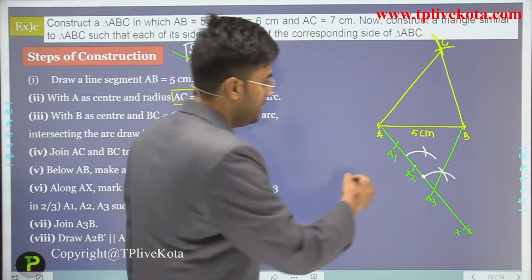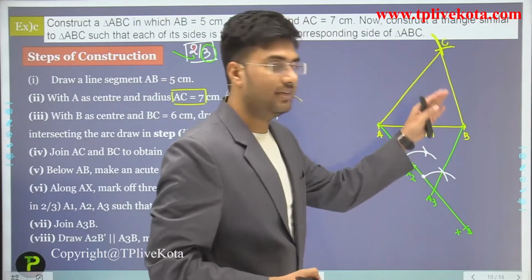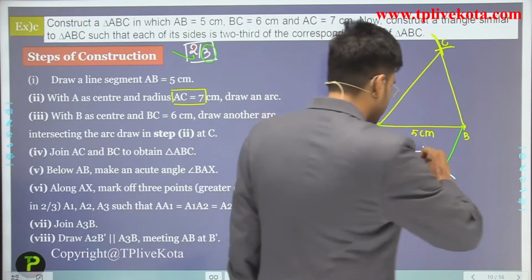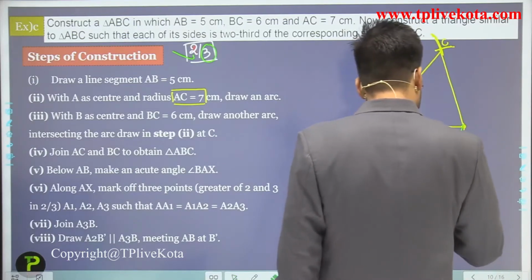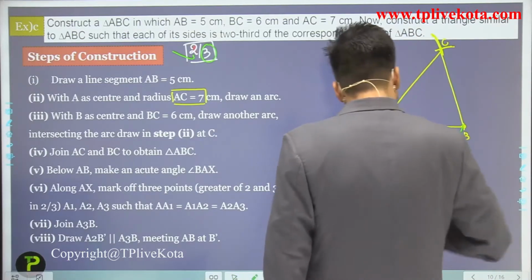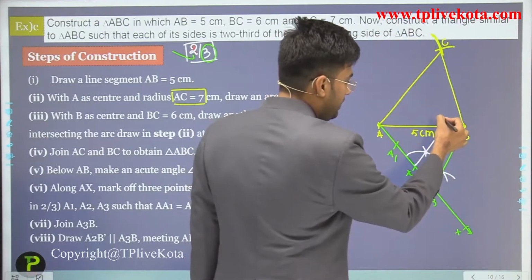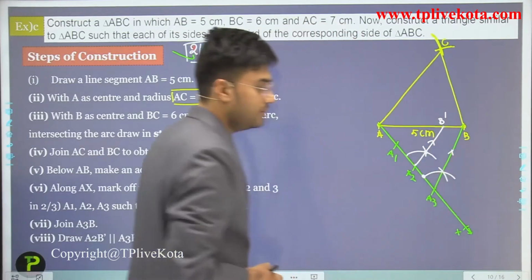These are the intersecting points. By joining this intersecting point, we draw the parallel line to A3B. So this is A2B dash, and these two are parallel here, students.